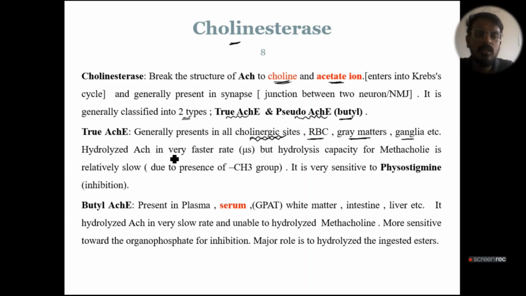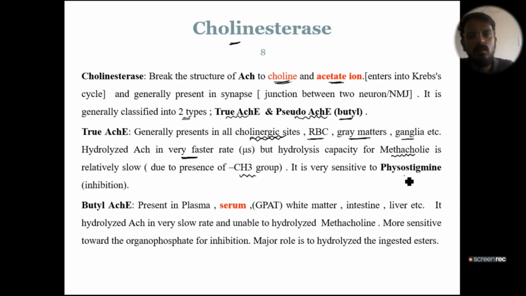And what is its function? Basically it hydrolyzes acetylcholine at a very fast rate. Its hydrolysis capacity is relatively slow with methacholine. That means it hydrolyzes methacholine less compared to acetylcholine due to the presence of the methyl group.